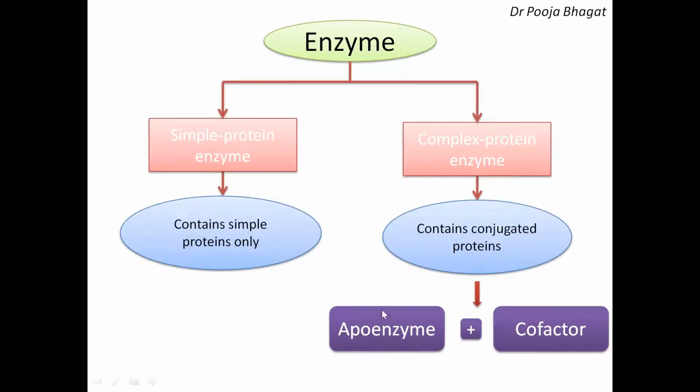This is apoenzyme, it is the protein part, and cofactor is a non-protein part. When we combine the two, apoenzyme plus cofactor, it gives holoenzyme. So this holoenzyme shows enzymatic activity, while apoenzyme does not have any enzymatic activity. That means a complex protein enzyme needs a cofactor to show enzymatic activity.